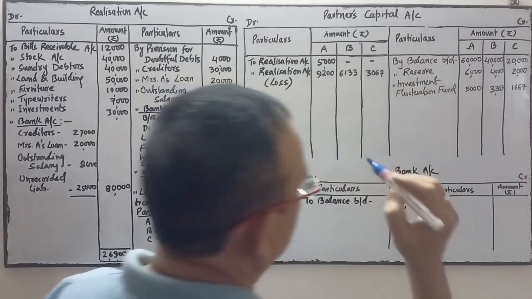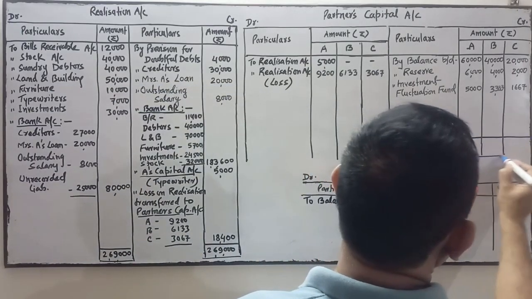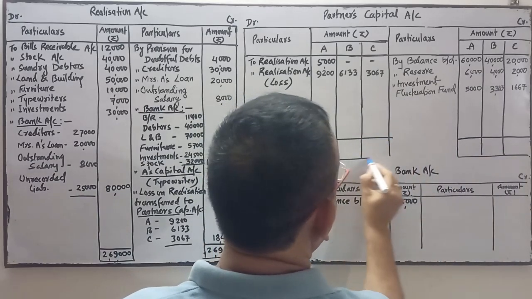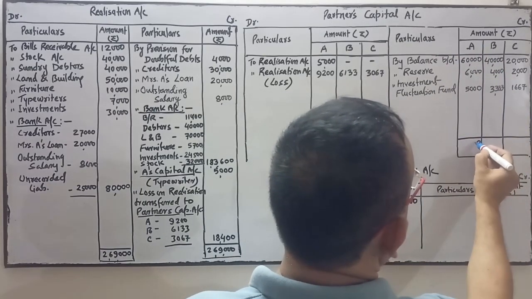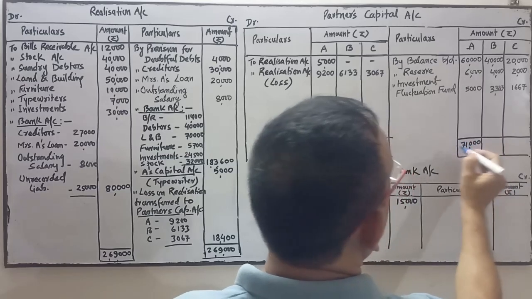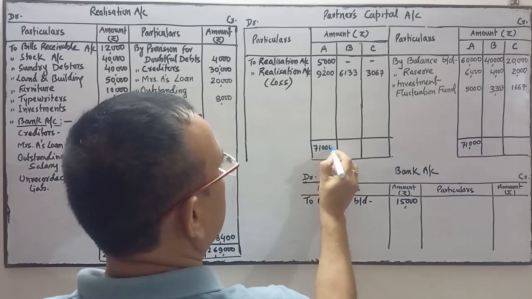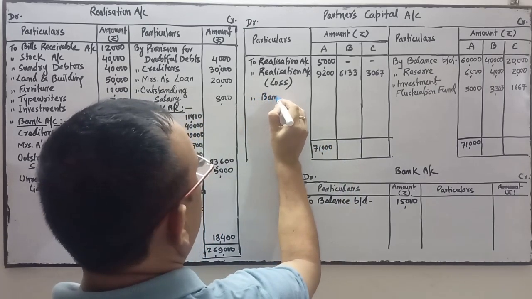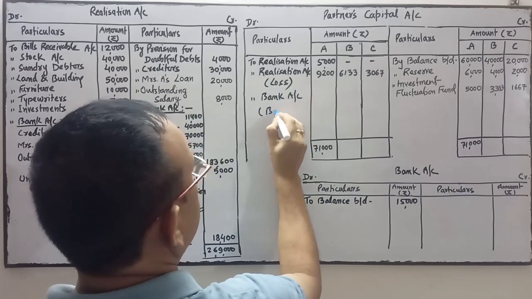Now we'll come to the final settlement. The credit side total is more, and debit side total is less. So we'll do the total of this side first. First A, 71,000. Write the same amount over here, 71,000, and now do the payment to A because his credit balance is more and debit is less.